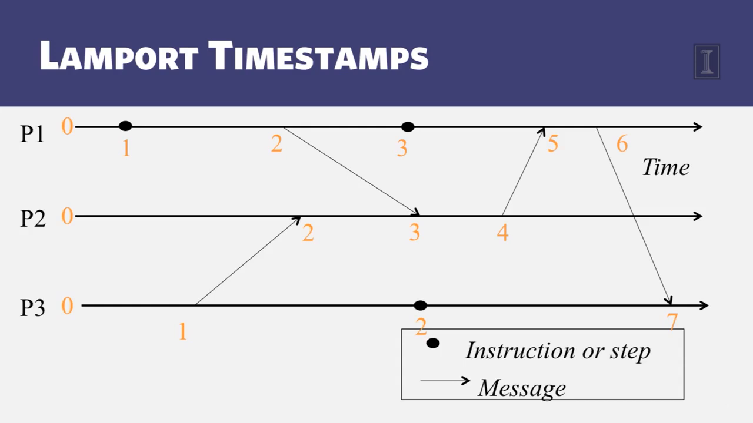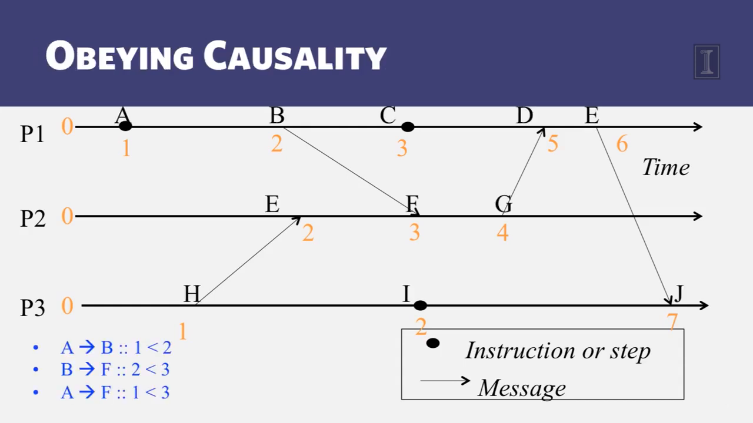So that completes our example, but let's see how the timestamps are assigned to the events that we said were causally related. Earlier we said that A happens before B, and you notice that here they get timestamps that obey that ordering. So 1 is less than 2. B happens before F, and they get timestamps 2 and 3, which are ordered in that manner. 2 is less than 3. Similarly, A happens before F, because of transitivity, and they are assigned timestamps 1 and 3 respectively, and 1 is less than 3, which obeys causality.